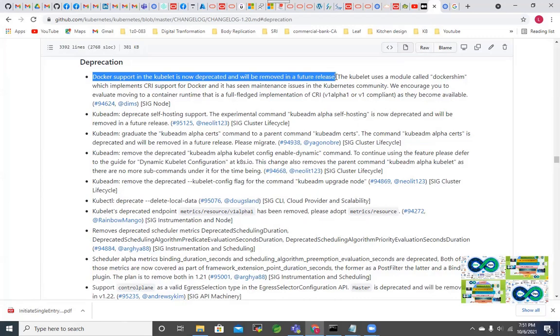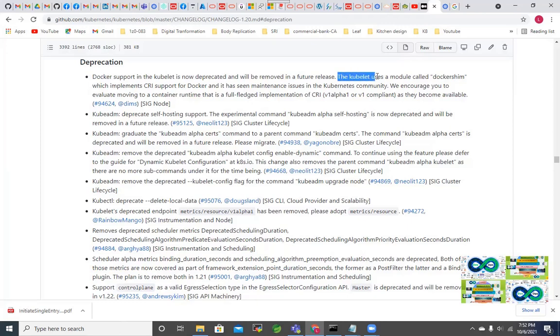In 1.22 they have removed it, and it is definitely going to be removed. So we have to be ready by now. We need to start using the new runtimes other than Docker.